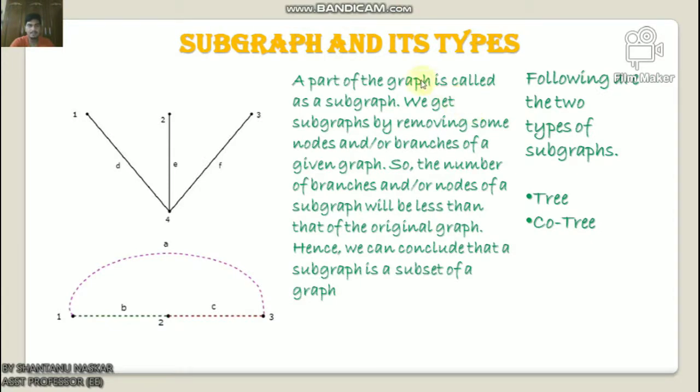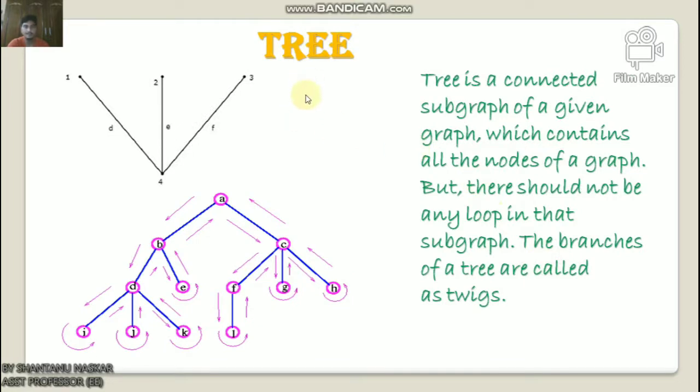After this, we will discuss the subgraph and its types. A subgraph is nothing but a part of a graph. We get a subgraph by removing some nodes or branches of a given graph. So the number of branches or nodes of a subgraph will be less than that of the original graph. Hence we can conclude that a subgraph is a subset of a graph. The following are the two types of subgraph: tree and co-tree. Let us discuss the tree.